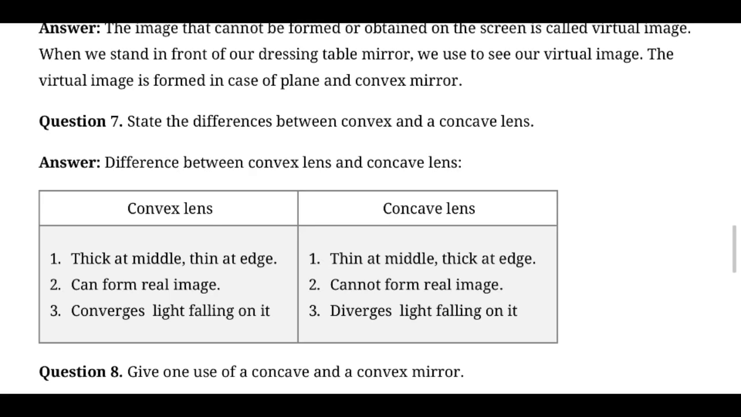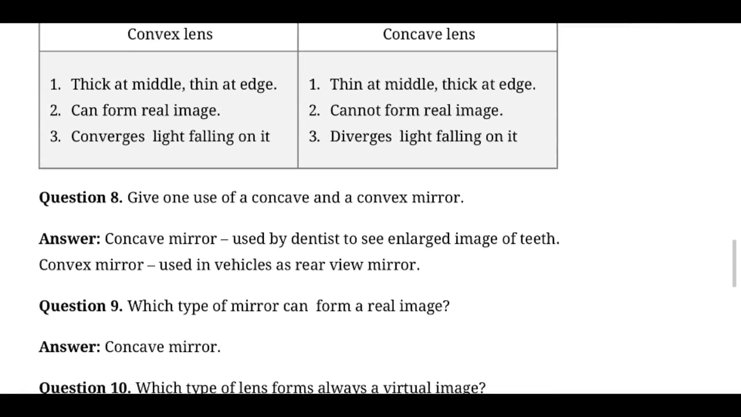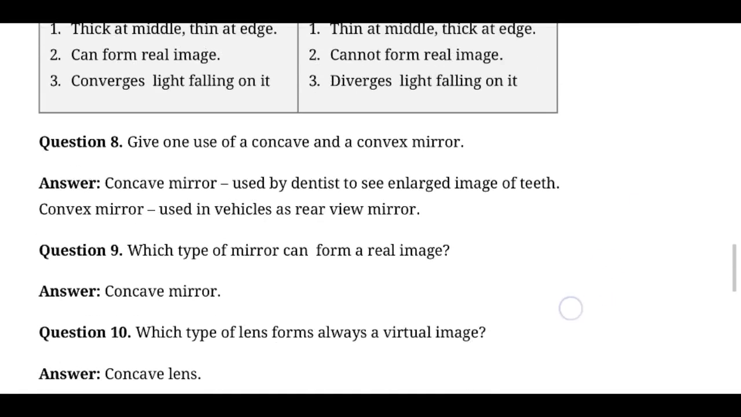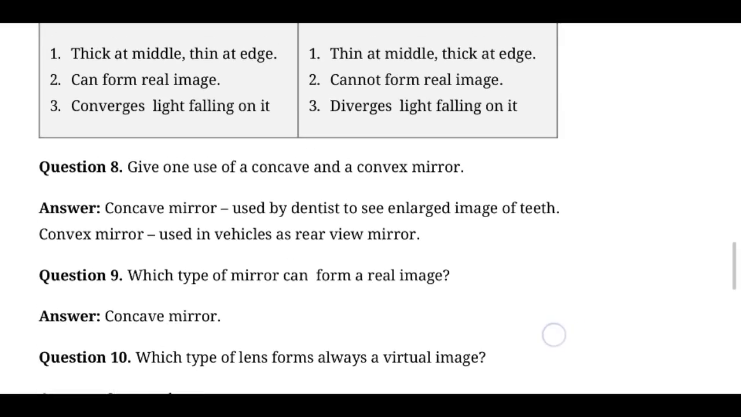Uses of concave and convex mirrors. Concave mirrors are used by dentists and in torch lights. We can also use concave mirrors in street lights. Convex mirrors are used in only one place, that is the side view mirror of your vehicle. Which type of mirror can form a real image? That we know, concave mirror. Which type of lens can form a virtual image? That is convex lens.